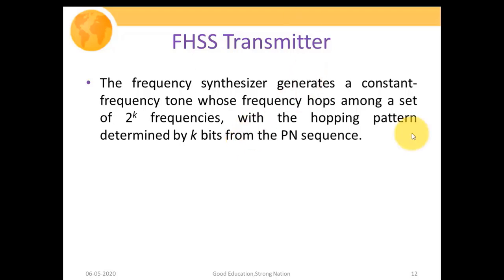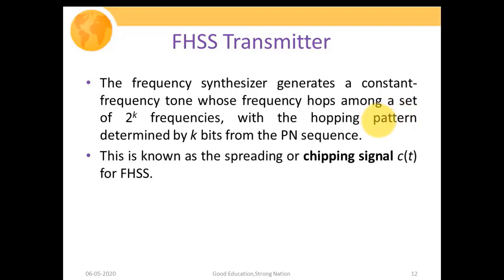So the hopping pattern, that is from one central carrier frequency to another, which pattern it is going to take, is determined by the PN random sequence generator, which is random. So this is known as the spreading or chipping signal, CT, of the FHSS signal.